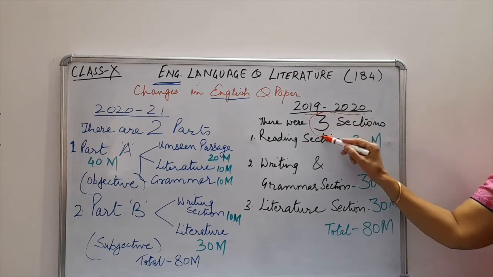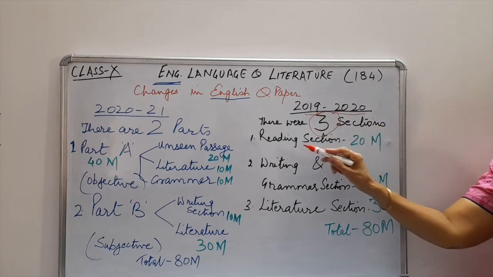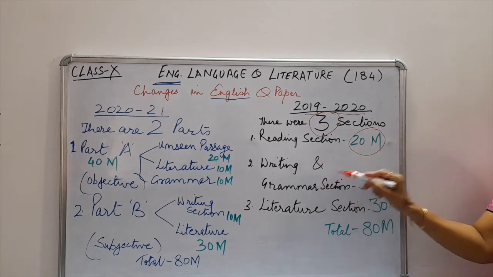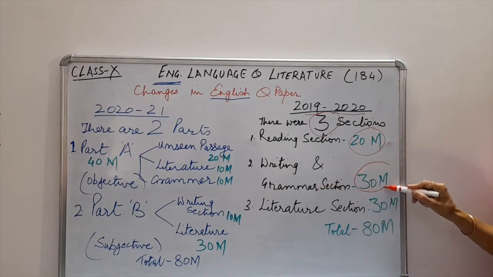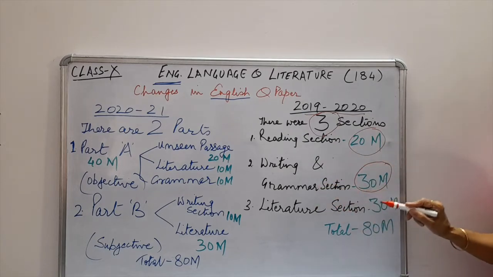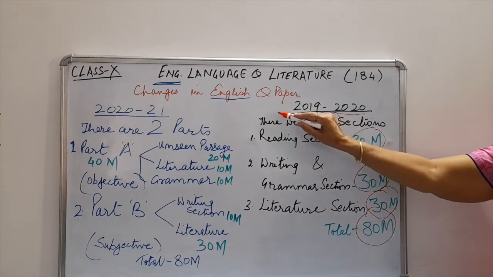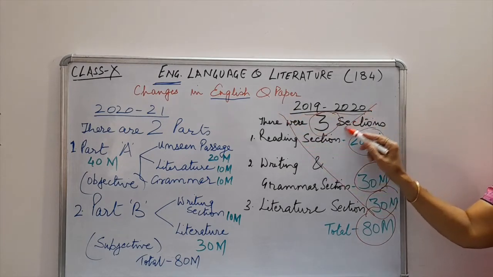There were 3 sections in this question paper. Reading section, which was of 20 marks, writing and grammar section, which was of 30 marks, and literature section, which was again of 30 marks. Your English question paper was of 80 marks. Now this pattern has completely changed.